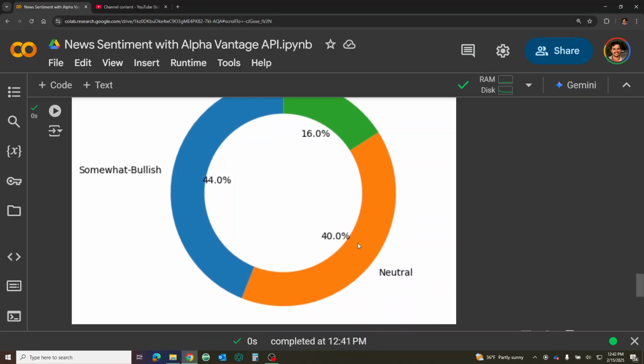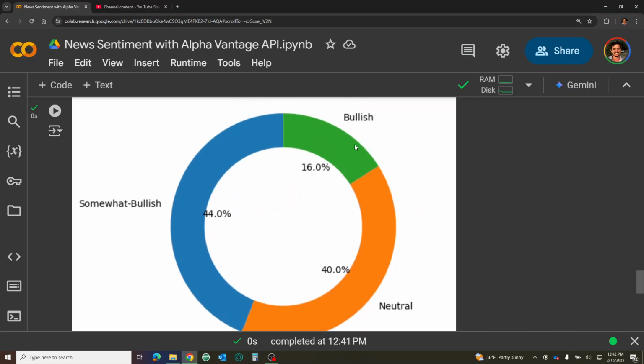But in any case, you can see that it's mostly somewhat bullish and a lot of neutral in those different news articles. So this is another way you can get new sentiment data to include with your trading strategies.